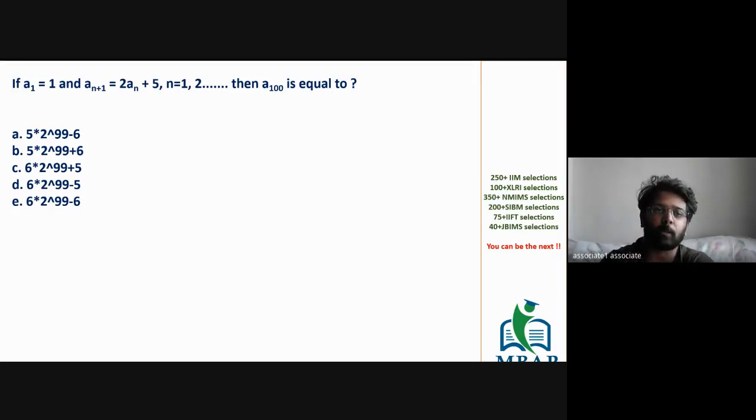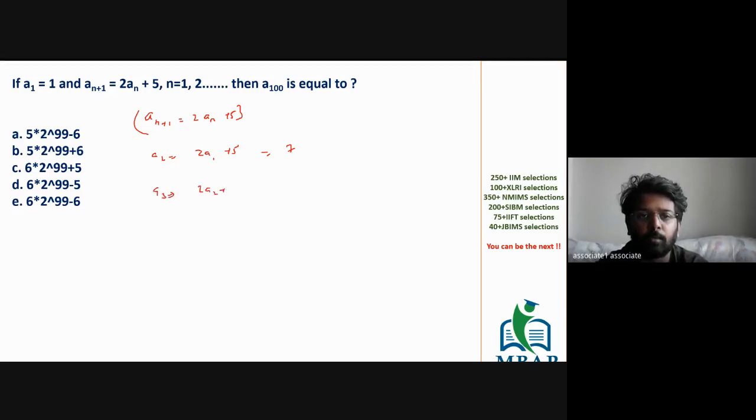The logic says, if you read the question, a1 has been given to you. The first term of the series is 1. For the subsequent terms, there's a generic formula: a(n+1) is equal to 2an plus 5. Which means a2 can be written as 2a1 plus 5, which is 2 plus 5, 7. a3 will be 2a2 plus 5, which is 14 plus 5, 19. Going ahead with this logic, what is the value of a100?